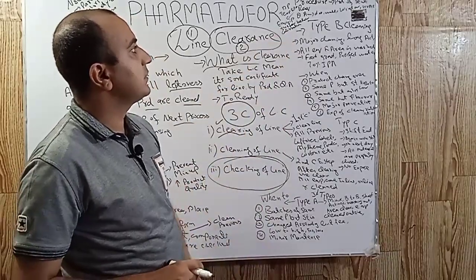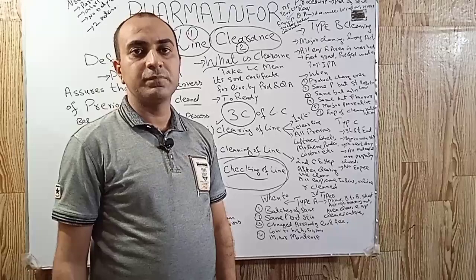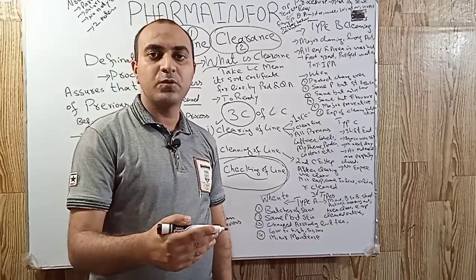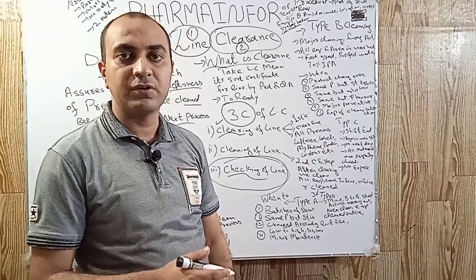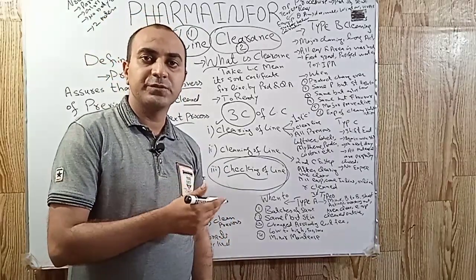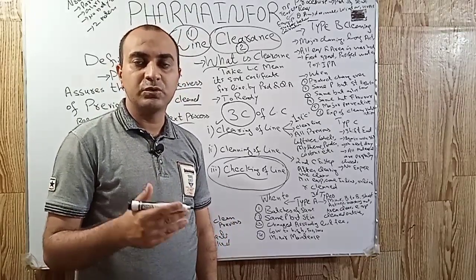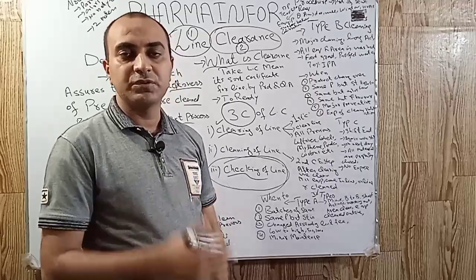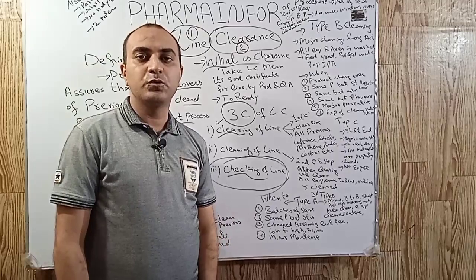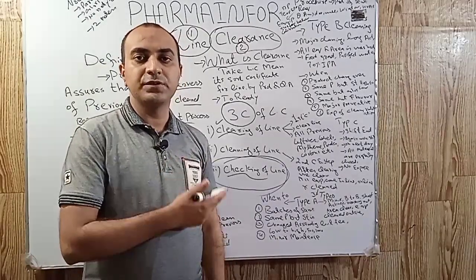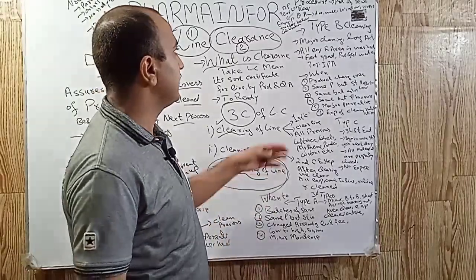Basically, in the line clearance cleaning checking step, there may be some hot spots of any equipment. They are critically checked, like in the case of rapid mixing granulators, there are some spaces behind the impeller blades which are difficult to clean. So during the checking step, the production pharmacist and quality assurance pharmacist will critically monitor those hot spots which are difficult to clean to ensure that our equipment or line is properly cleaned.